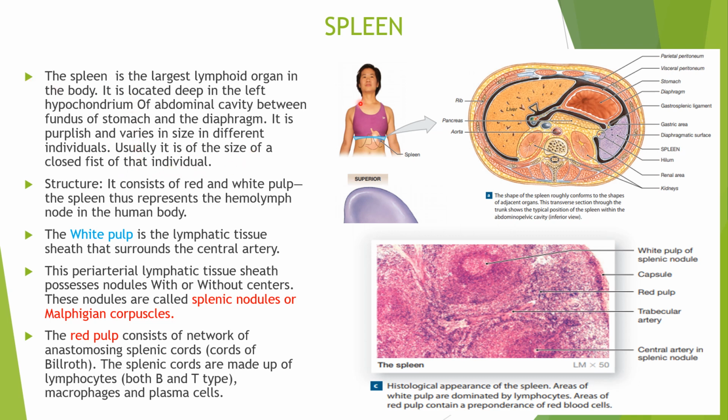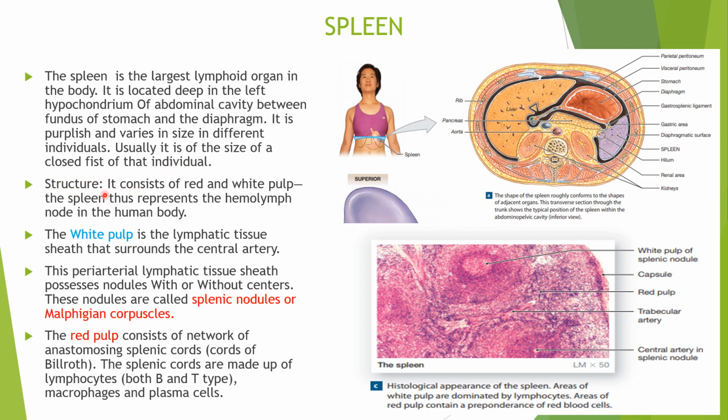In this paragraph we discussed the location of the spleen, that it is located in the left hypochondriac region between the diaphragm and the fundus of the stomach. The color of the spleen is purplish, and it varies in size in different individuals. Usually it is the size of a closed fist of that individual.